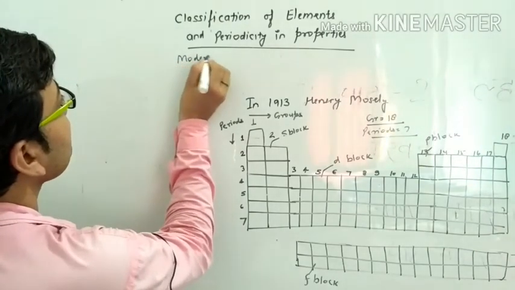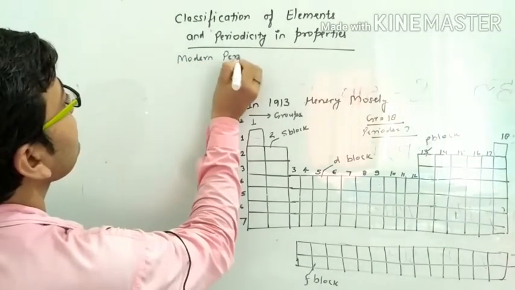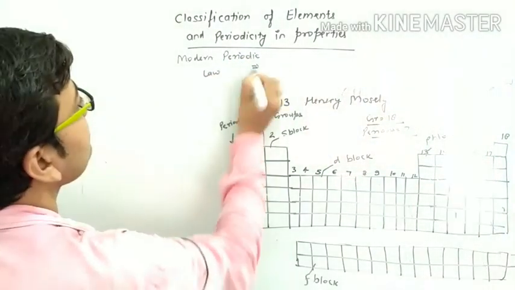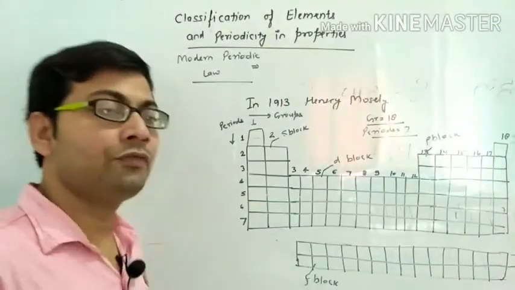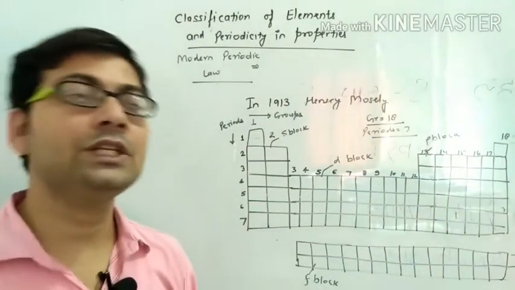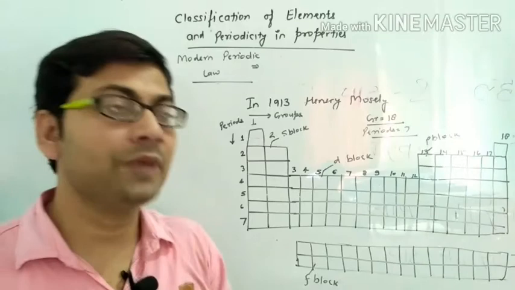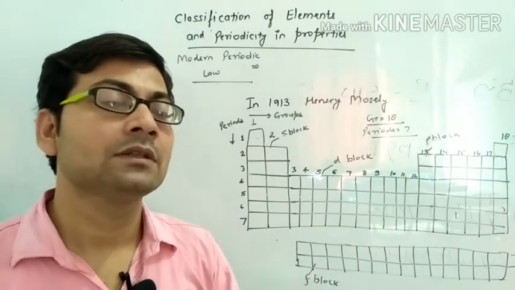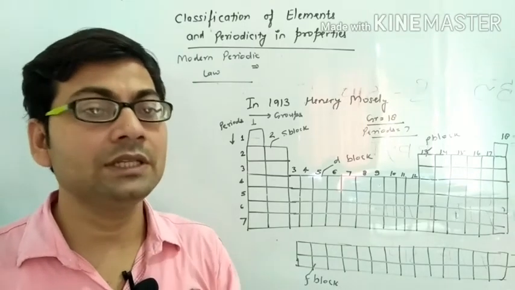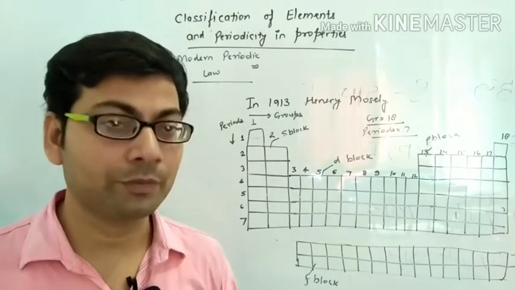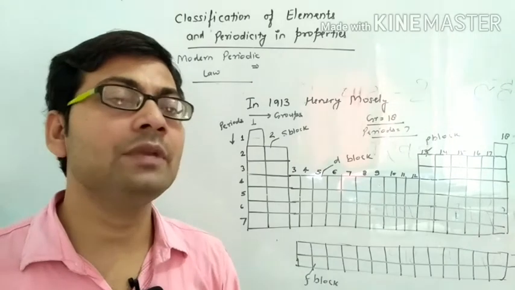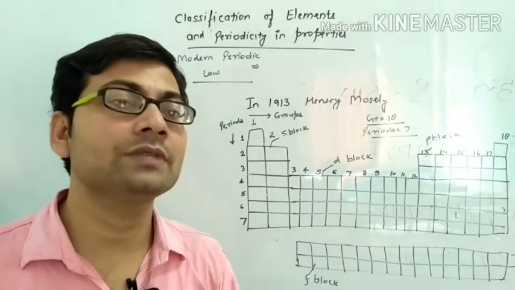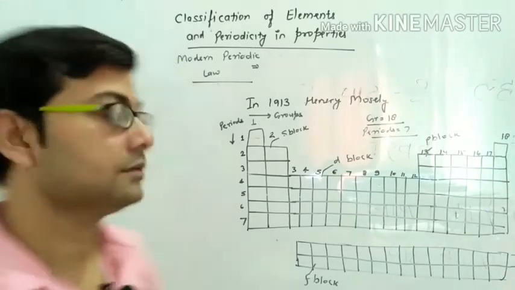Modern periodic law: the physical and chemical properties of elements, because this is based on the periodicity of elements. As you know, we described that the periodicity of elements is basically in physical and chemical properties. So physical and chemical properties of elements are a periodic function of their atomic number.